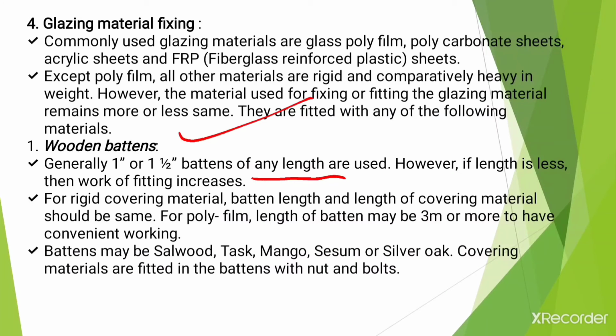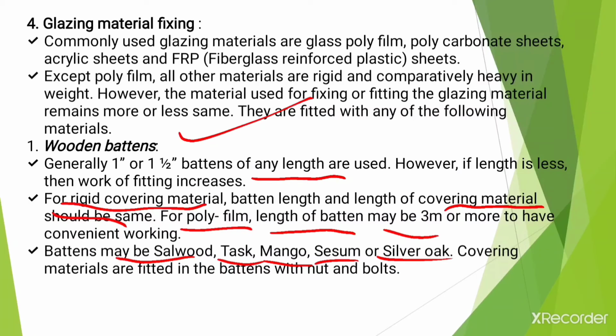For rigid covering material, batten length and length of the covering material should be the same. For polyfilm, the length of the batten may be 3 meters or more for convenient working, and battens may be sal wood, teak, mango, sesame, or silver oak. Covering materials are fitted to the battens with the help of nuts and bolts.